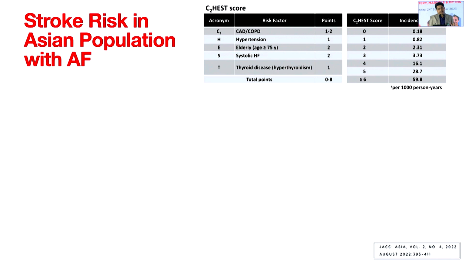But the problem with the CHA2DS2-VASc score is that it is widely applied globally. Is it okay to apply it globally? The people who tried it in the Asian population found a little more stroke prevalence and a higher incidence of stroke compared to the Western population. The Chinese came out with a score where 8 lakh patients were analyzed and prospectively applied in the Korean population. The difference in the score is they have included thyroid disease, hyperthyroidism, which was not there in the original score, and also COPD, which is another marker for increased risk of stroke.